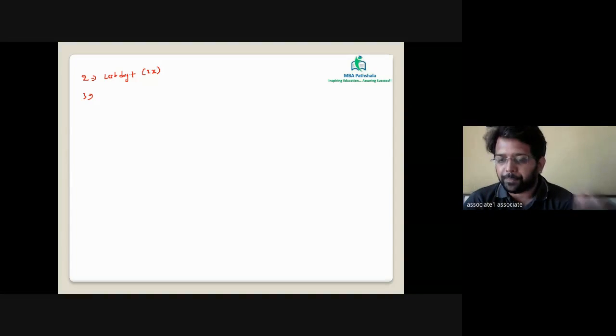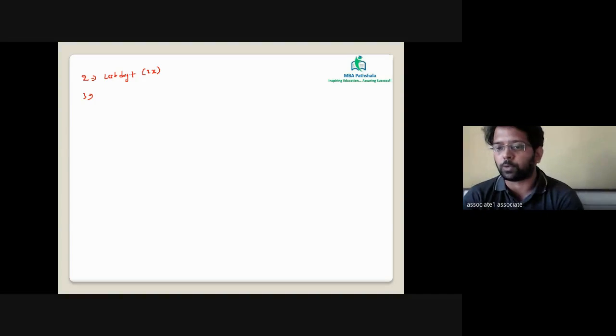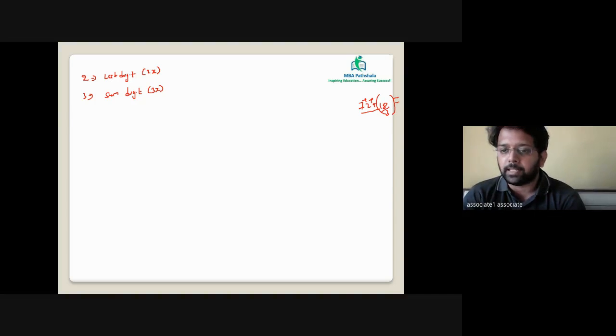What about the next value, 3? Quickly, if people know, they can put the comment in the chat box. He says if the sum of digits of the value is divisible by 3, the whole value will be divisible by 3. For example, take 729: 7 plus 2 is 9, 9 plus 9 is 18, and 18 is divisible by 3, and hence 729 is divisible by 3.